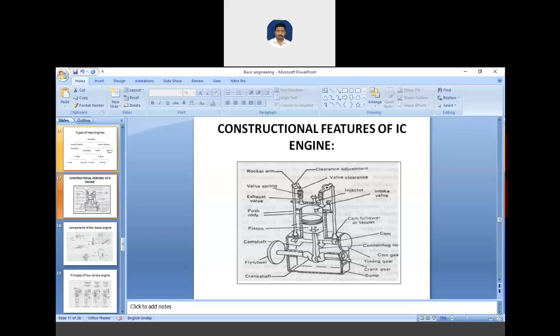So after this we have the connecting rod. Here is the connecting rod. This connecting rod is the connection between the piston and crankshaft. This is the piston, this is the connecting rod, and this is the crankshaft we have. The end connection at the piston is the small end and the other end is the big end. See this.